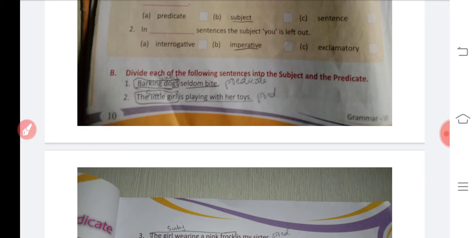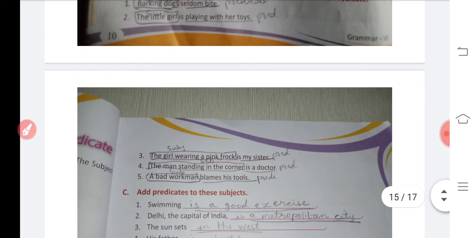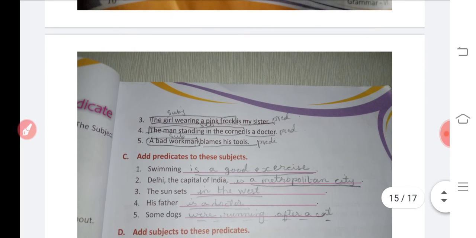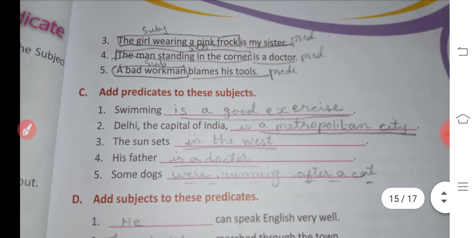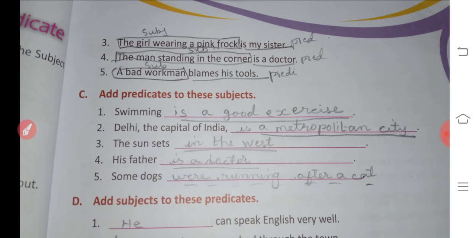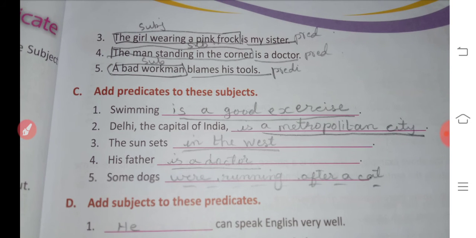The little girl is playing with her toys. The little girl is the subject here. Is playing with her toys is the predicate. The girl wearing a pink frock is my sister. The girl wearing a pink frock, that is the subject. Is my sister, predicate. The man standing in the corner is a doctor. The man standing in the corner, up to here it is the subject. Is a doctor is the predicate. A bad workman, that is the subject. Blames his tool is the predicate.